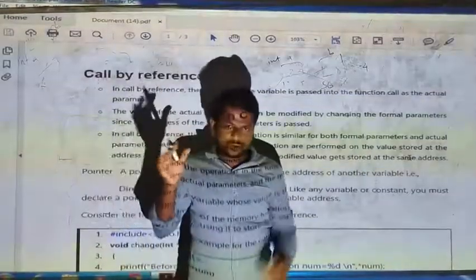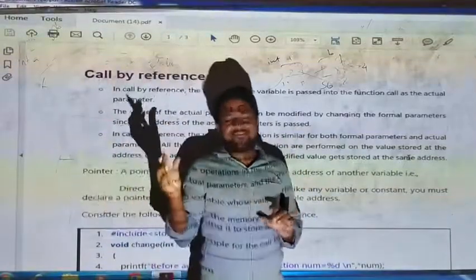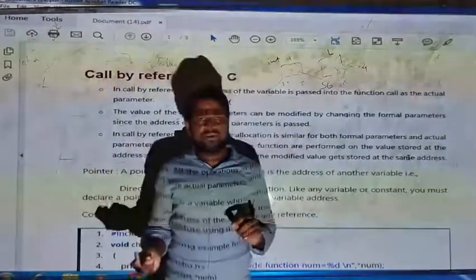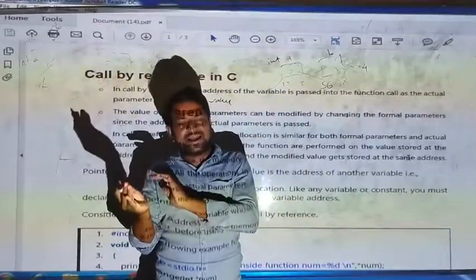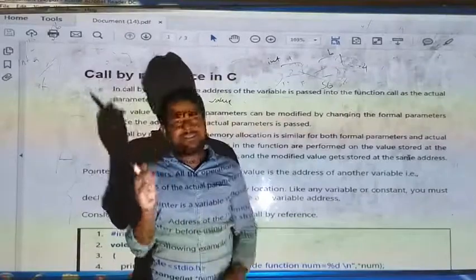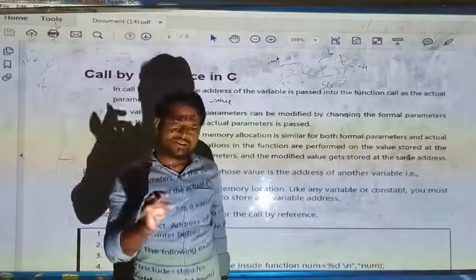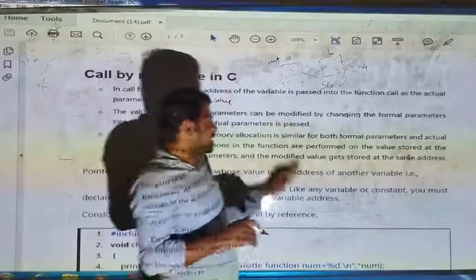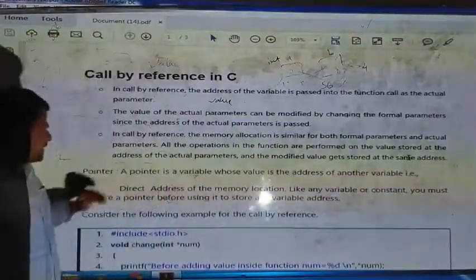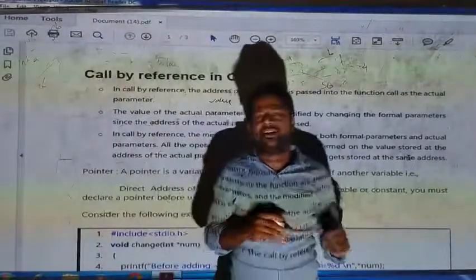See, if two houses are there, each has a house number. If the house number is changing, who will be present at your address? You will be the only one present, right? So you can understand in this way how we can swap the addresses of the variables.